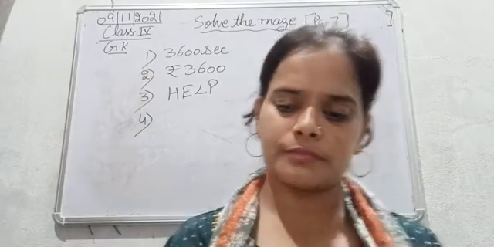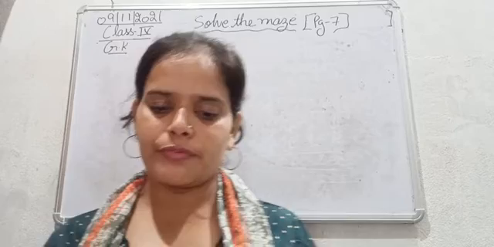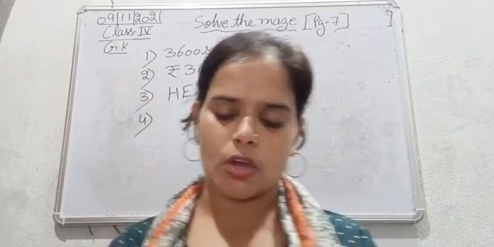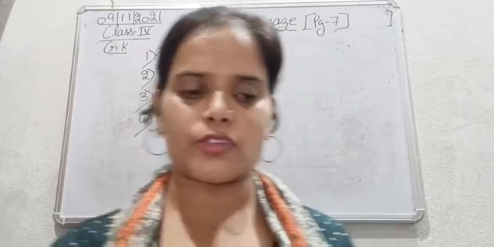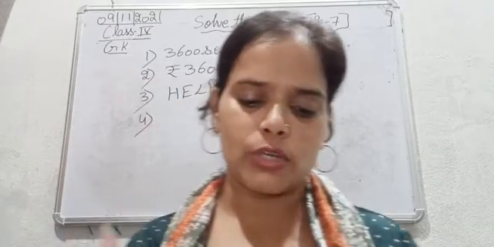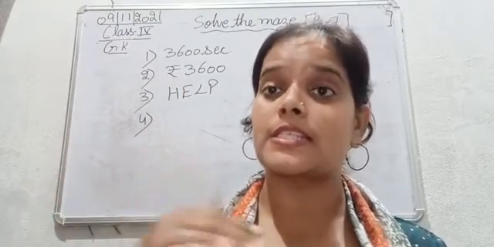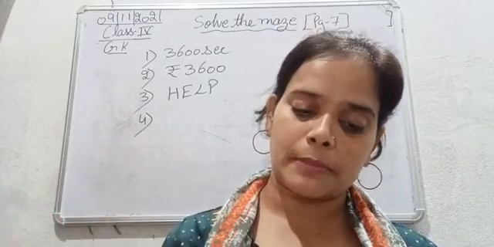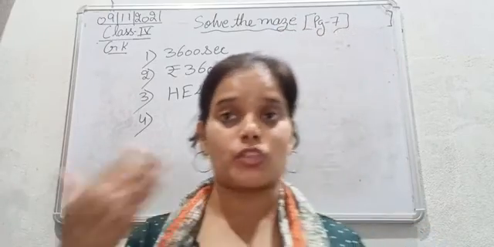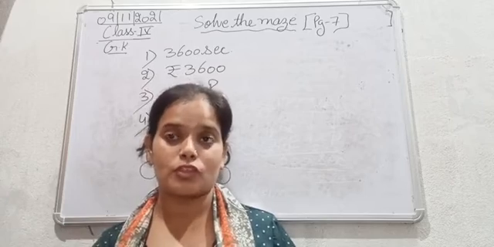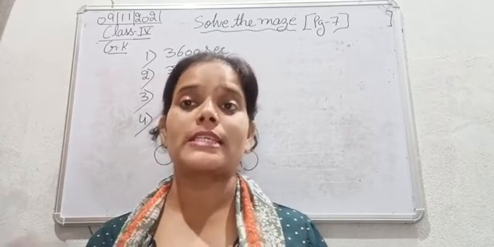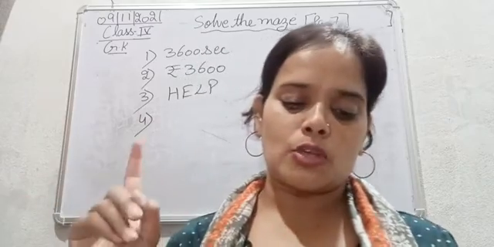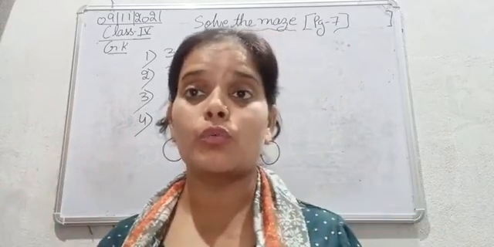The fourth one, if Liz is older than Tom and Eric was born after Tom, then who is the eldest of all? So they are saying Liz is older than Tom, Liz वो Tom से बड़ा है, and Eric was born after Tom, he was born after Tom. So that means Eric is younger than Tom. Then who is the eldest? अब तीनों में बड़ा कौन है? So among Liz, Tom and Eric, who was the eldest?